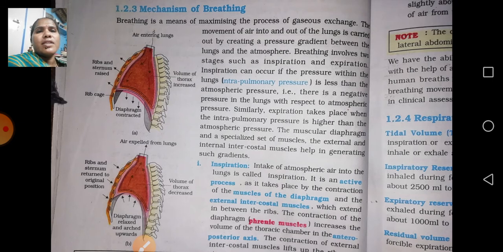The ribs and sternum are raised automatically. What happens when the ribs and sternum are raised with the help of air? Automatically the volume of the thorax increases. Here it is known as the rib cage. The diaphragm is also contracted, like this. This is contraction, this is relaxation. When we inhale air into our body, the diaphragm is automatically contracted like this.